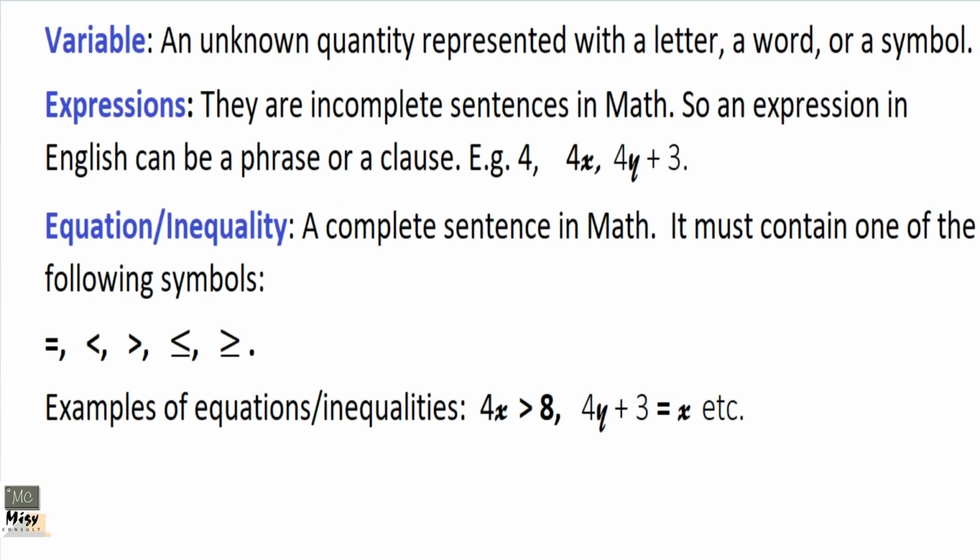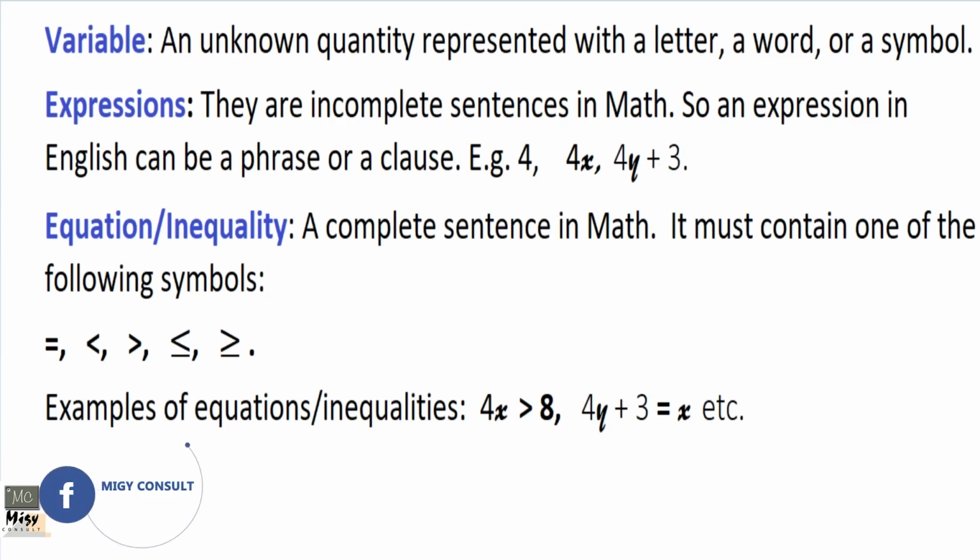For us to really understand what algebra is, we need to understand some very basic structure or terms in algebra. One of the terms that we'll find a lot is a variable. A variable, as the name suggests, is something that varies.